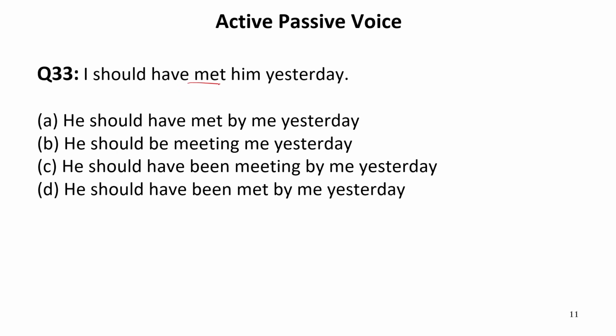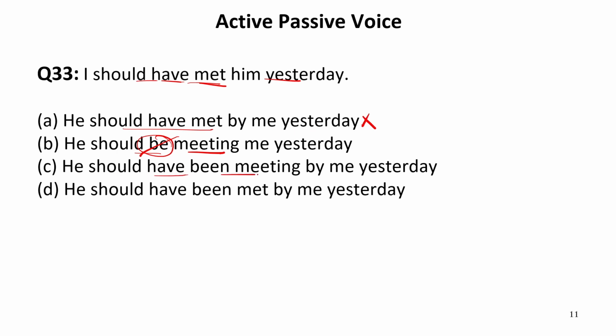I should have met him yesterday. Now in this sentence it is written should have met. So if I convert this into passive, we just need to join been with this phrase. So let us see should have been met in the given options. In the first option it is written should have met. So this is incorrect because we want been to make the sentence passive. Now should be meeting, be is incorrect. Also meeting is ing form, which is not required. We need only verb third of the main verb.